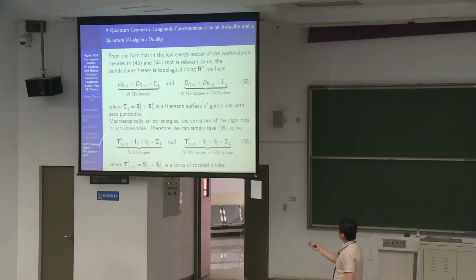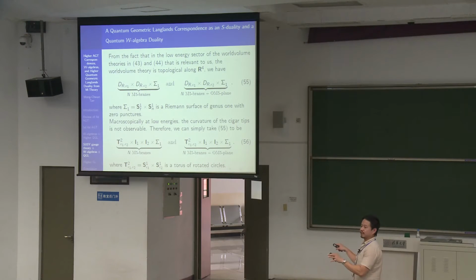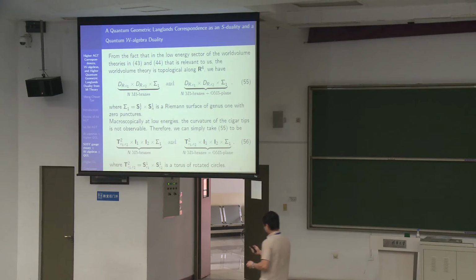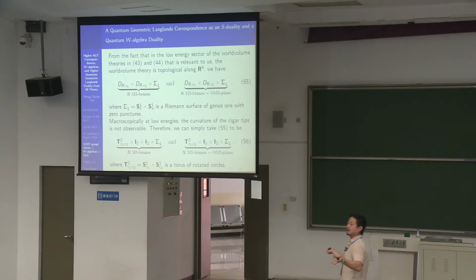And so you end up getting two circles, which make up a torus, each rotated by epsilon 1 and epsilon 2, and then two short intervals here, which represent the axial direction of the cigar. So you end up getting such a configuration. So this is a compactification on two tori, this one and this one. So we are left with a theory on I1 cross I2. If you look at it from the perspective of a compactification on this T2, you get an N equals 4 theory, the usual N equals 4 theory that Kapustin and Witten used to get geometric Langlands.